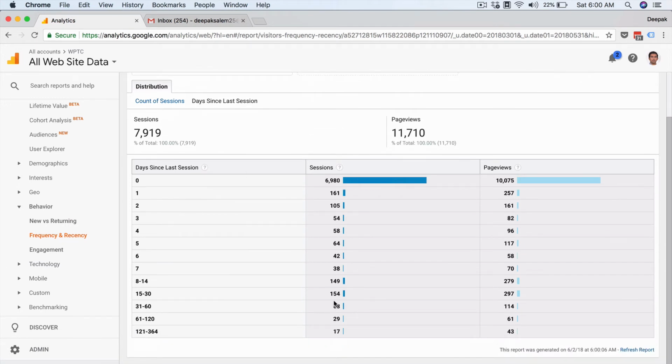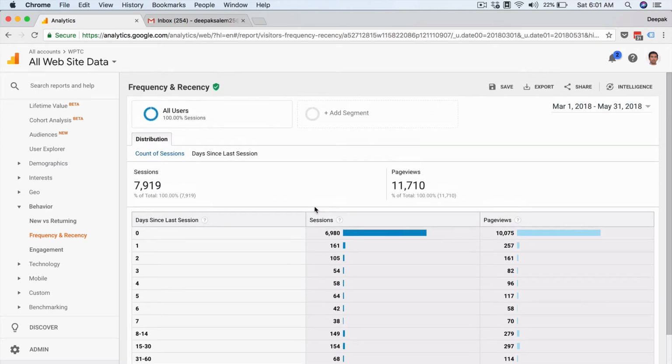Here it might look like the count is going up again. That's because they have clubbed it together. So if you plot 8, 9, 10 separately, then this will keep going down naturally, because that's how it works. We are going to have fewer and fewer people who are going to come back to our site over time.